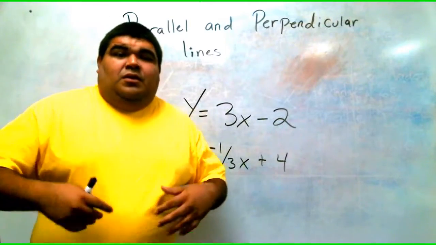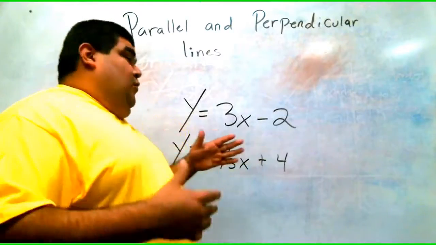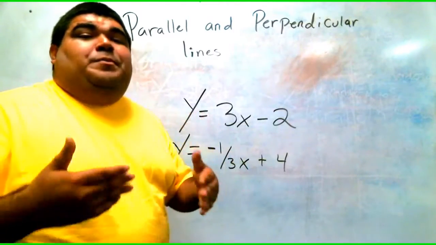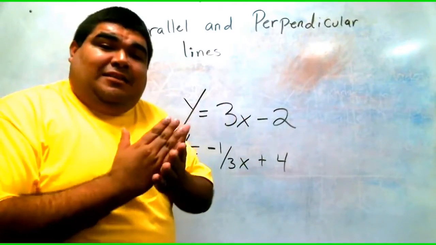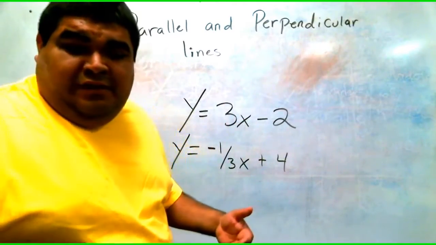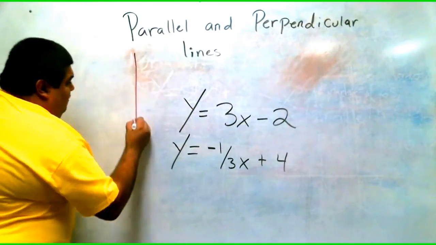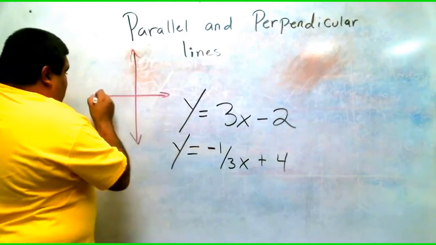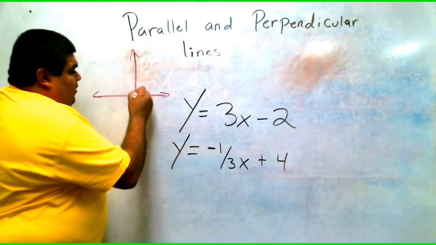Okay? If we were to graph these two equations, they would be perpendicular to each other, okay? Meaning they were going to hit at exactly 90 degrees. So your graph is going to look something like this. At one point it hits one way, one the other. It makes that 90-degree angle.